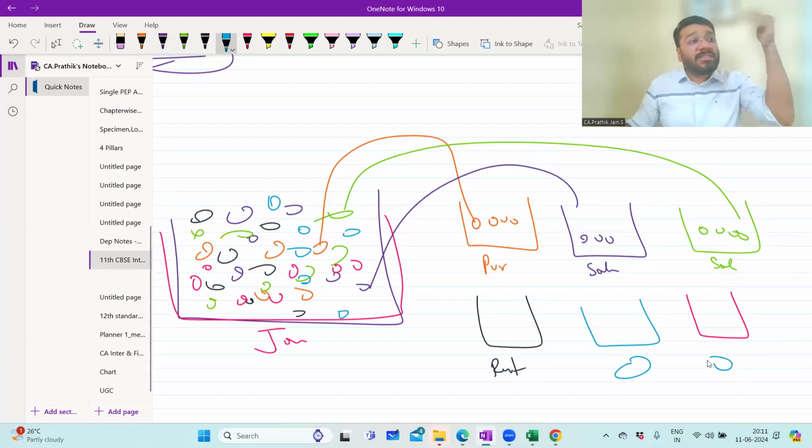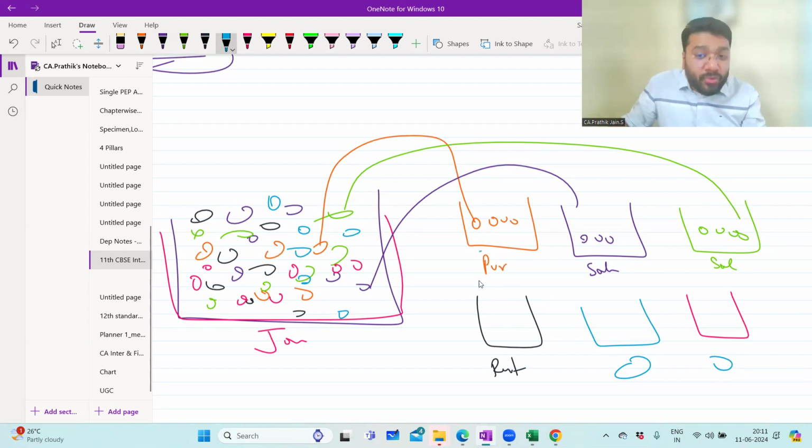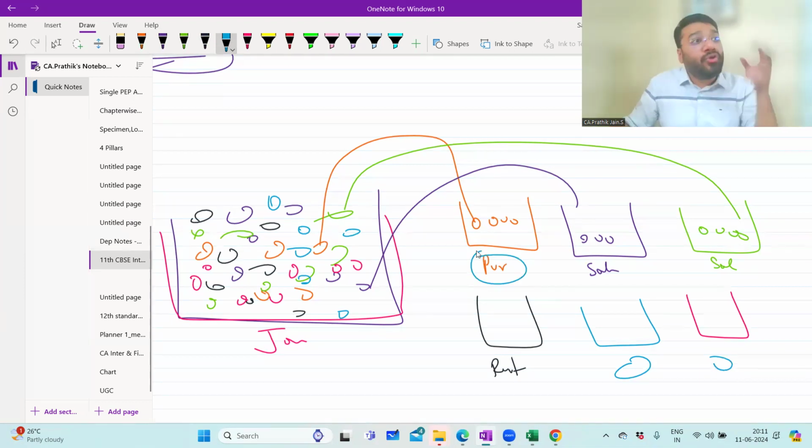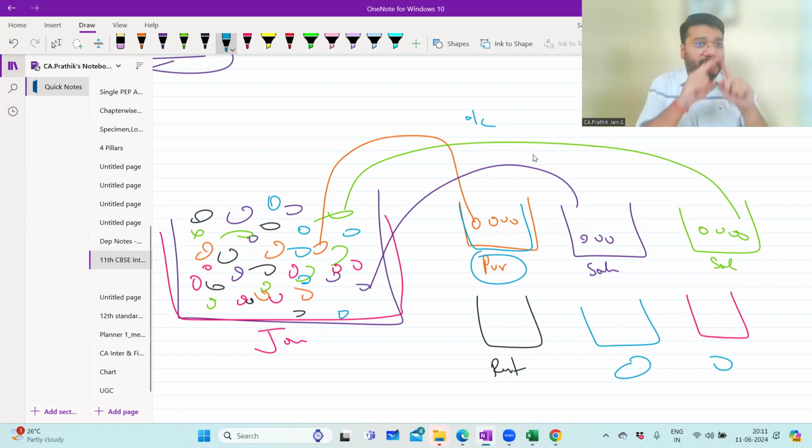So now when you transfer it to different buckets, you are in a position to total it. Now you transfer everything to purchase. So can I go to the purchase account? This bucket is called an account. An account is a place where each and every item goes: this is the purchase account, the sale account. An account is like a T-shaped ledger that we'll discuss in the ledger topic in detail.